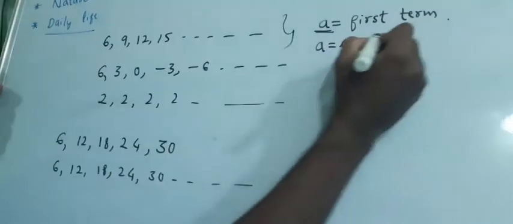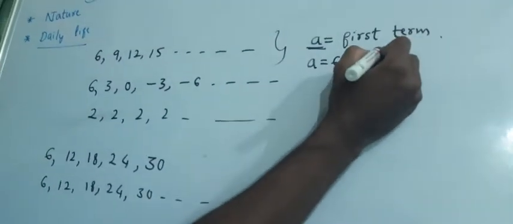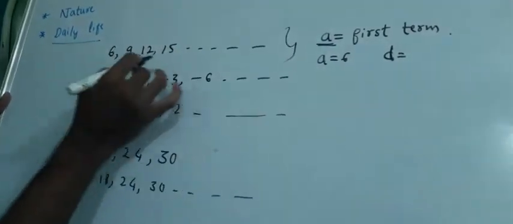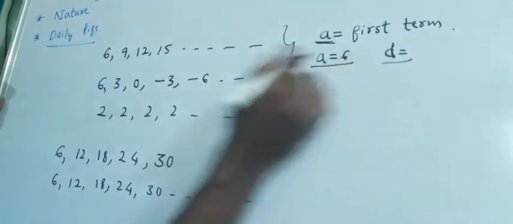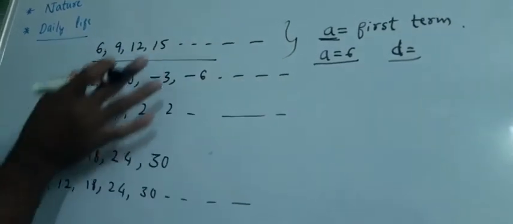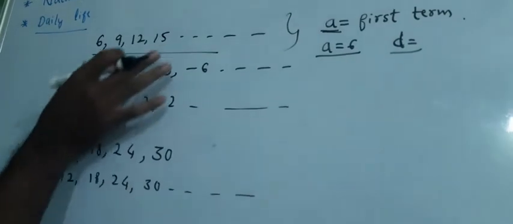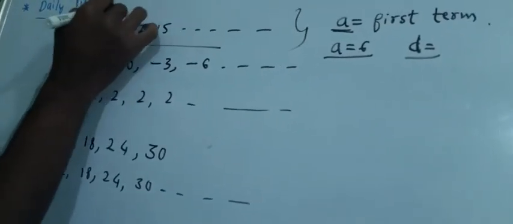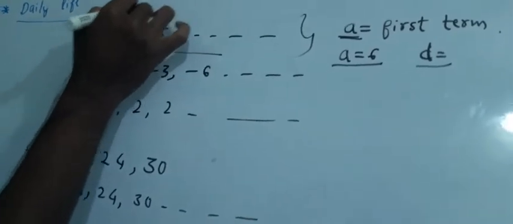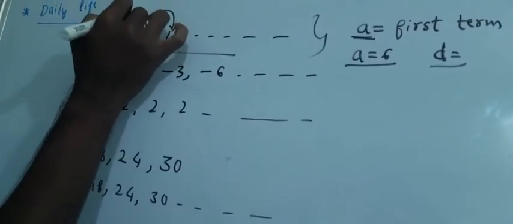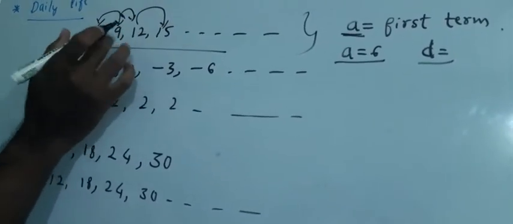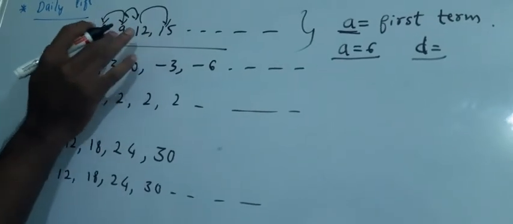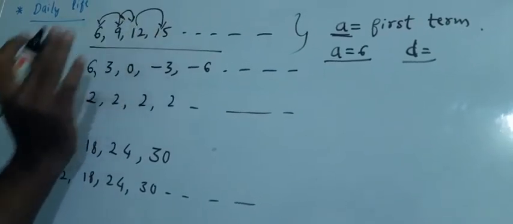Now, what is D? Before we come to this conclusion, we will verify whether the given sequence or pattern is an arithmetic progression or not. If you move across the sequence, the difference between two consecutive terms: 9 minus 6 is 3, 12 minus 9 is 3, 15 minus 12 is 3.